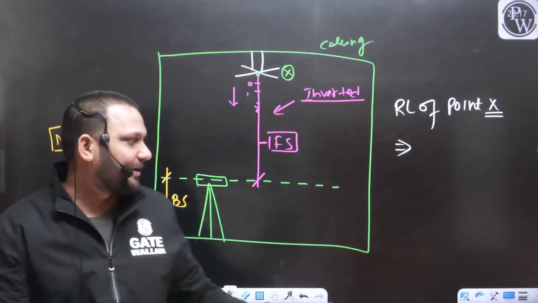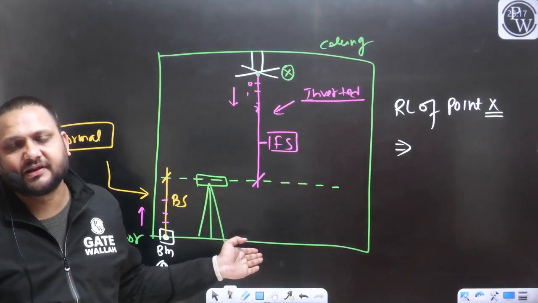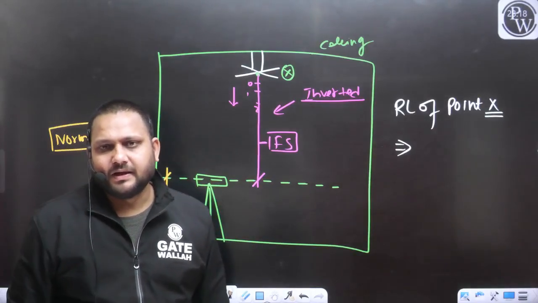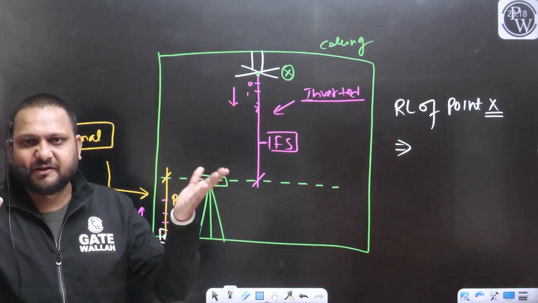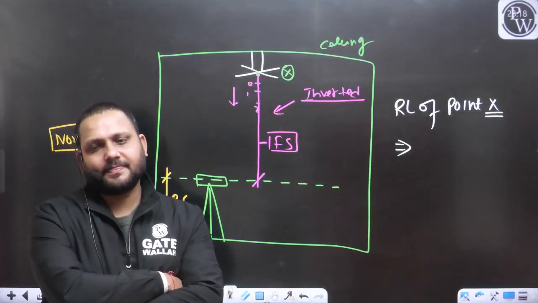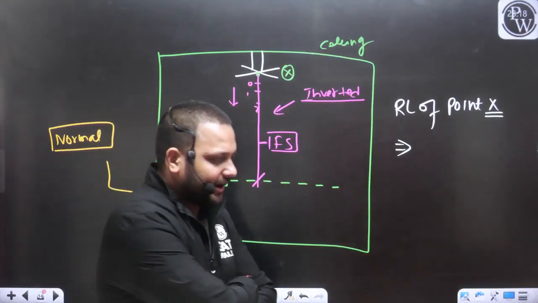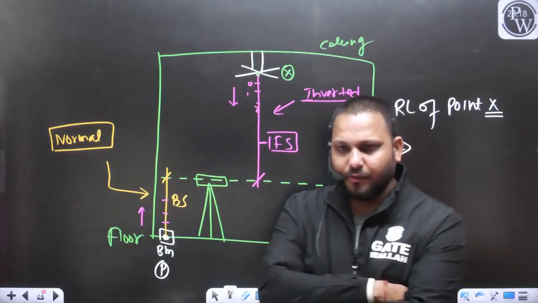When you say, sir, this backside plus foreside, that means you are defining the vertical distance from the floor of the room. And if you are defining this vertical distance from the floor of the room, that will not be considered as the RL. I hope you got the point.